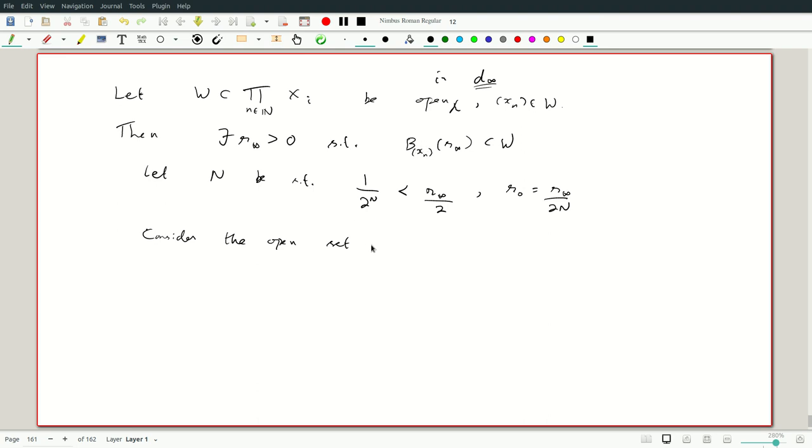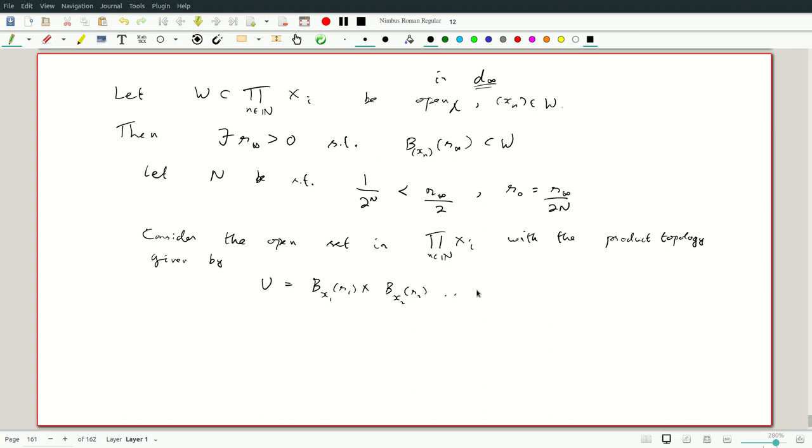So we consider the open set in the product ∏Xi with the product topology, given by... well, I'll have to call it something else. Let's say U. Well, I'll take the ball around x1 of radius r1. Oh, this is not the notation I'm using. I use subscript. Ball around x1 of radius r1 cross ball around x2 of radius r2.